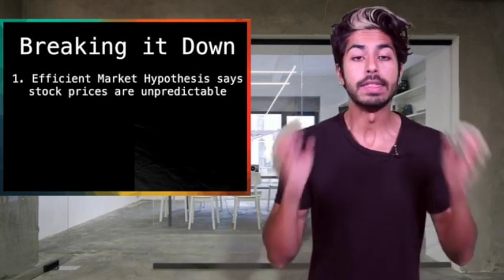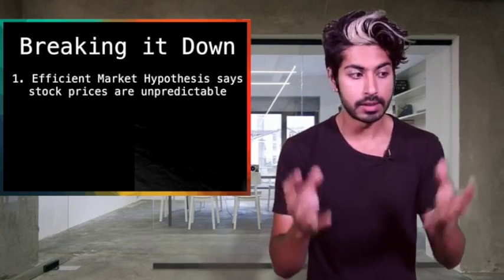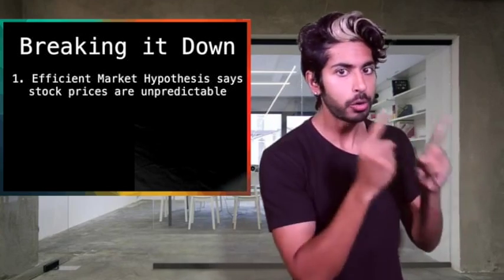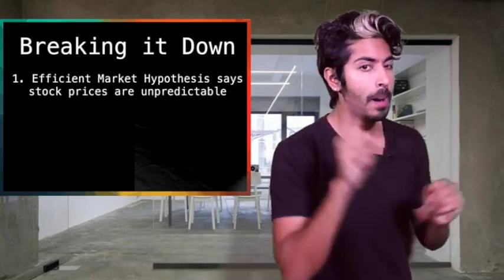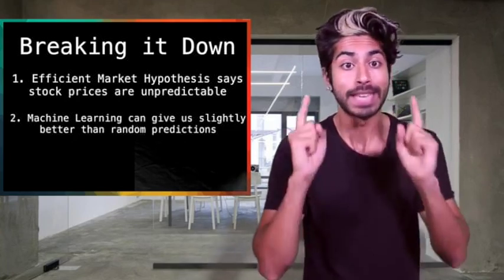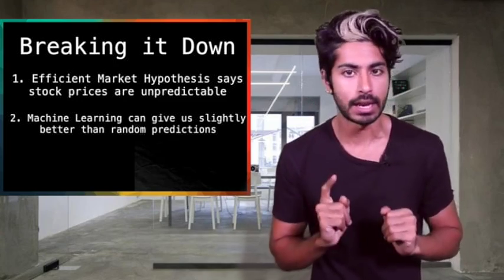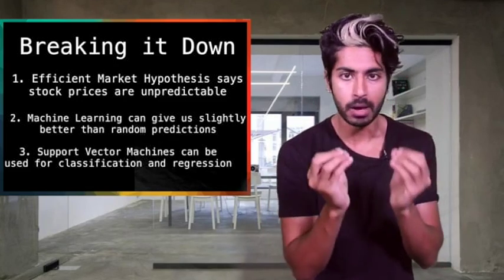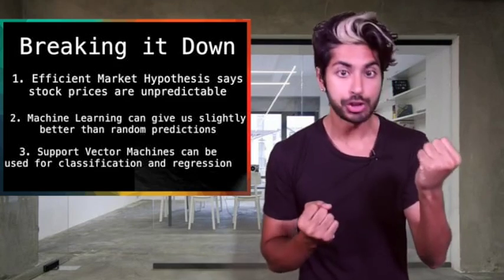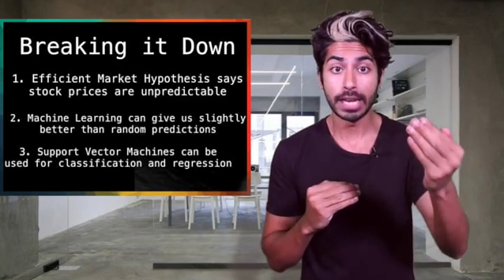So to break it down, the efficient market hypothesis states that the data needed to set the prices for tomorrow's stocks only come from tomorrow, but well-tuned machine learning models can give us predictions that are slightly better than random if we use the right data. And support vector machines are a type of ML model that can be used for both classification and regression to predict novel data points in a graph.